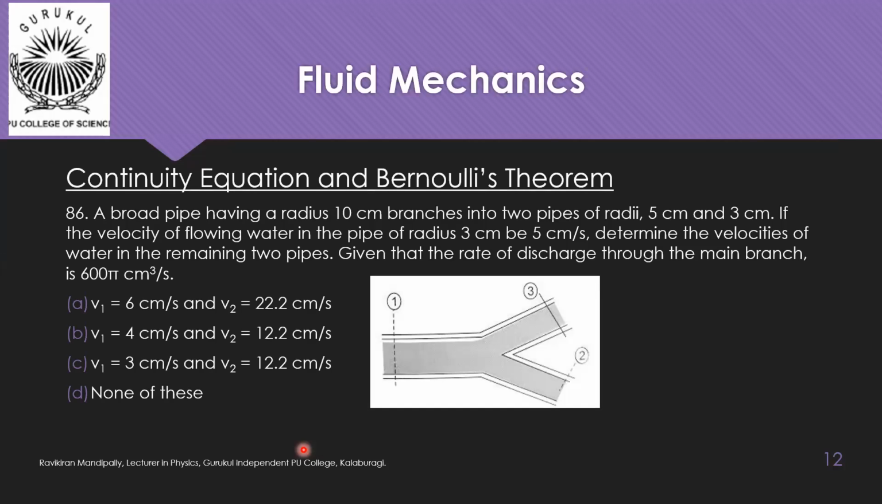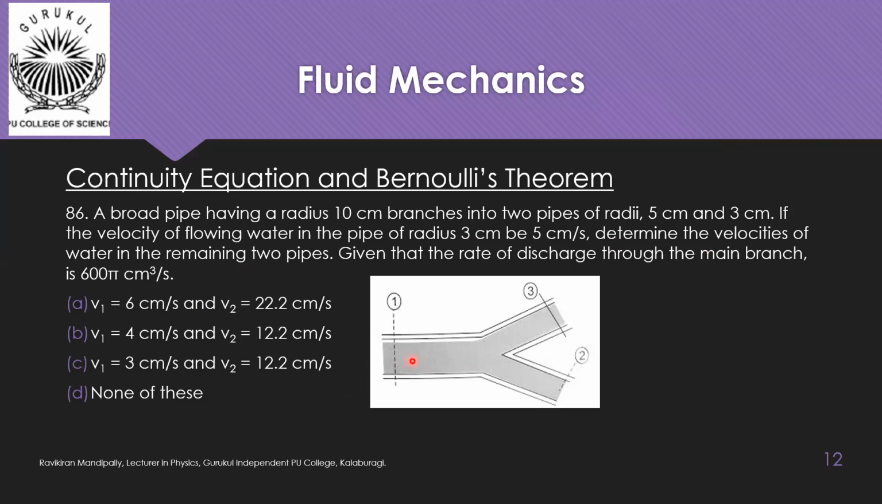A slightly similar question is the next question, the 86th question. A broad pipe having a radius 10 centimeter branches into two pipes of radii 5 centimeter and 3 centimeter. If the velocity of flowing water in the pipe of radius 3 centimeter is 5 centimeter per second, determine the velocities of water in the remaining two pipes. Given that the rate of discharge through the main branch is 600 pi centimeter cube per second. That means the rate of flow through this part is 600 pi centimeter cube per second.